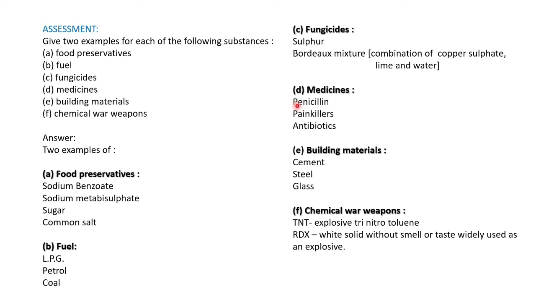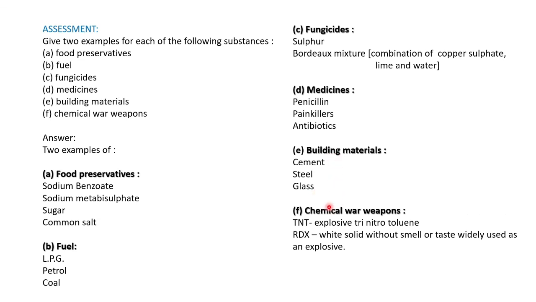Penicillin and painkillers we take when we are not doing well, with headache or stomach pain, we take some tablets. Those are all painkillers. With antibiotics, we get antibiotic tablets to build immunity in our body, that comes under medicines. Then building materials: cement, steel, glass, these are all building materials.